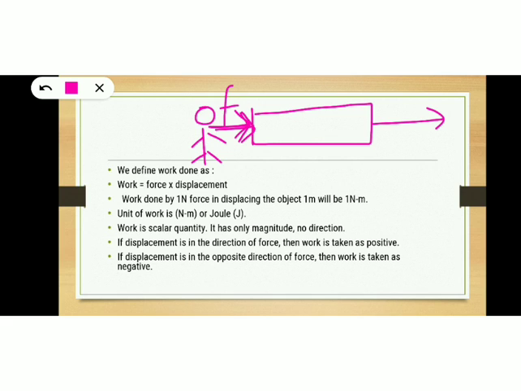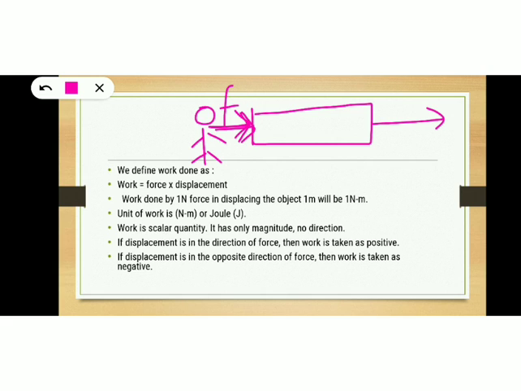Okay, and in certain cases, displacement will be in the opposite direction of force. Then work is taken as negative. For example, frictional force. In the case of frictional force, the object will move towards one direction, but the frictional force acts in the opposite direction. So work done by the frictional force can be taken as negative.